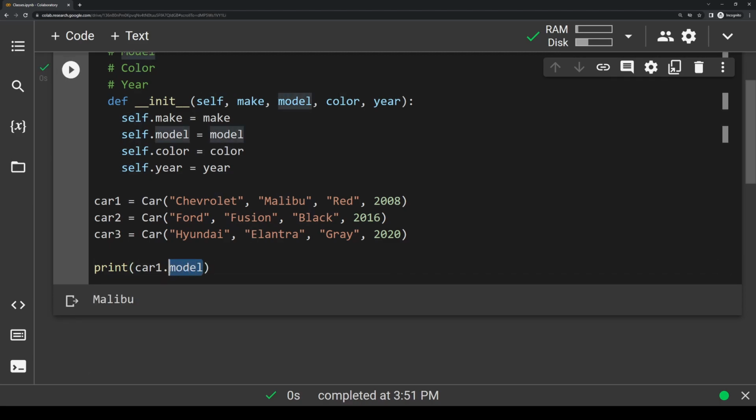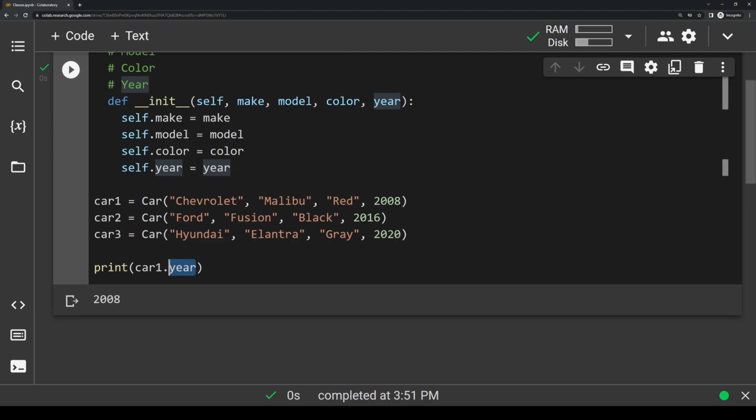Let's say we want to do car1.year, and it would print out 2008. So to grab any attribute of any object that we want, we always just type the object name, followed by a dot, followed by the attribute that we're actually trying to access. But you have to make sure the attribute actually exists, because if it doesn't, and you try to use the dot operator, you'll get an error.